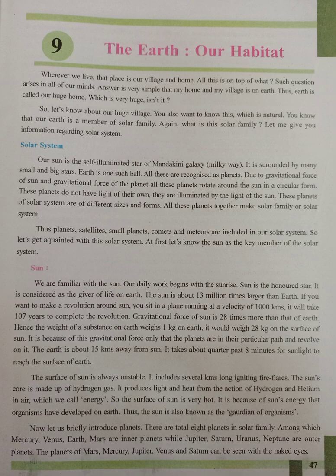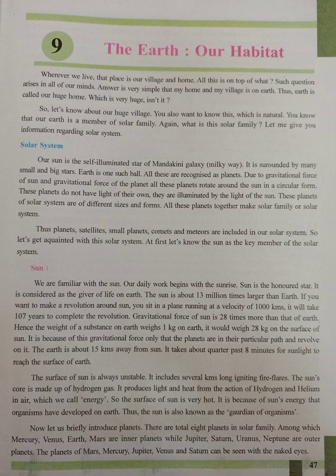The Sun is about 13 lakh times larger than Earth. If you want to make a revolution around the Sun, and you sit in a plane running at a velocity of 1000 kilometers, it will take 107 years to complete one revolution. The gravitational force of the Sun is 28 times more than that of Earth.